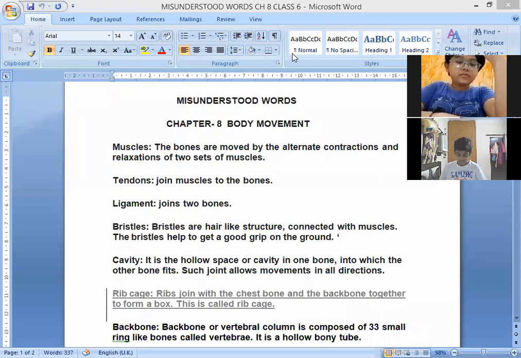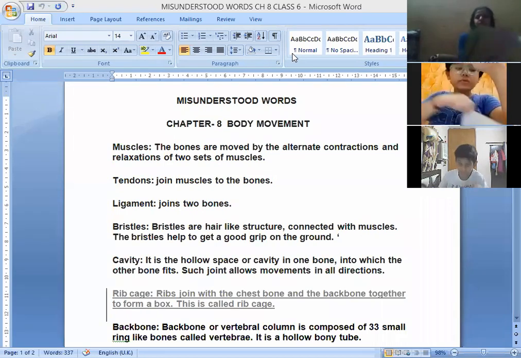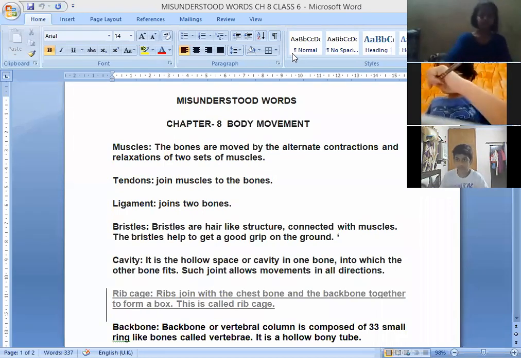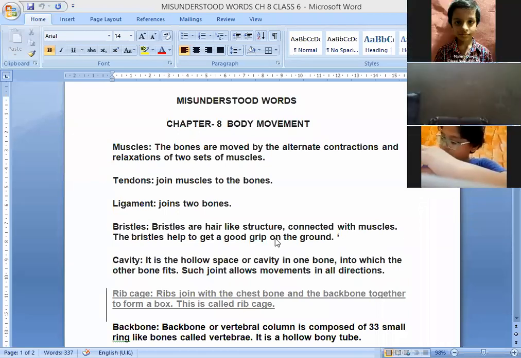Second, Arnav Agarwal. Yes, ma'am. The second word is bristles. Short and stiff hair. Bristles are short and stiff hair which are connected with the muscles. So this is known as bristles. Okay. Next is Vaibhav Balan.